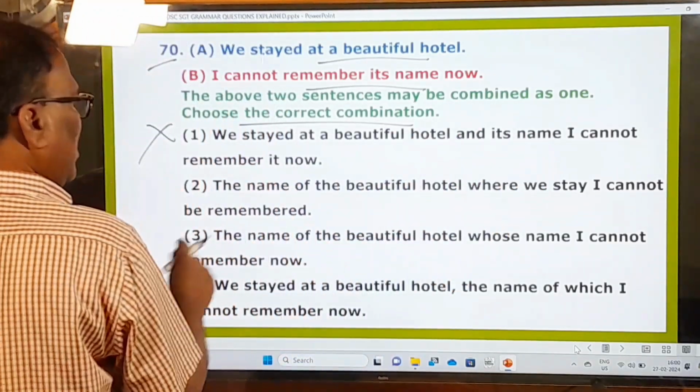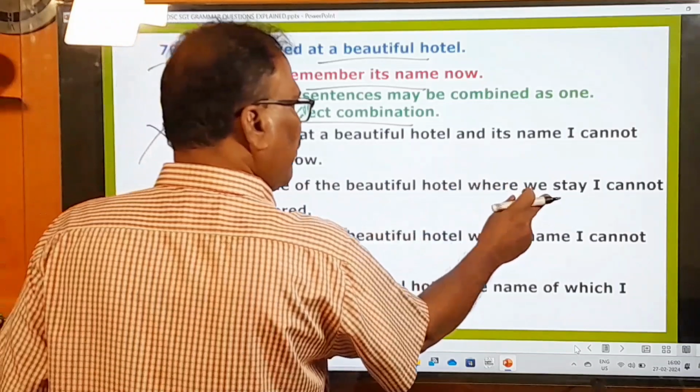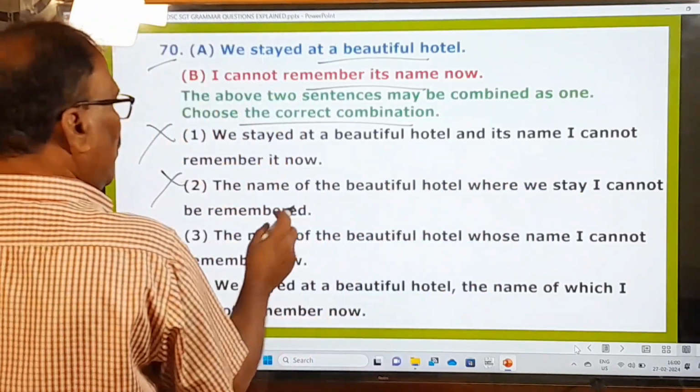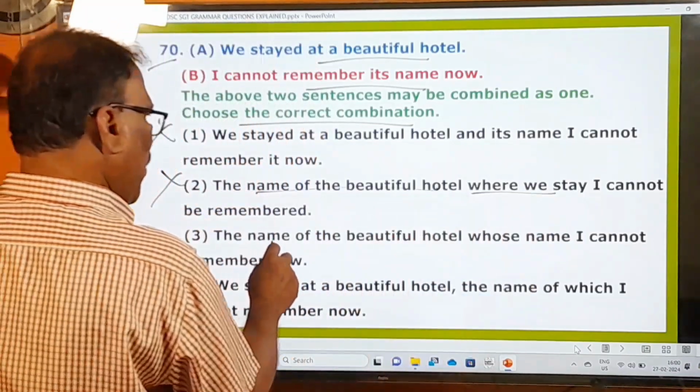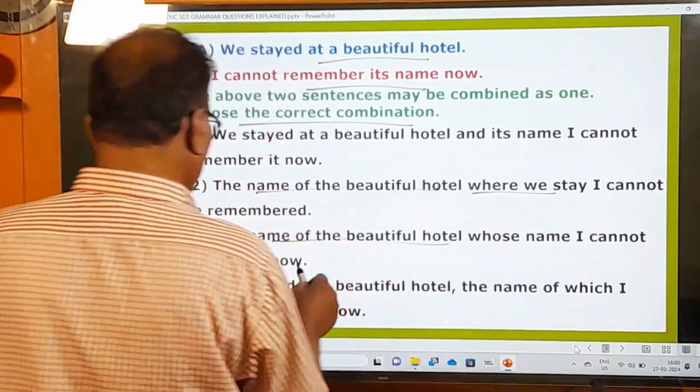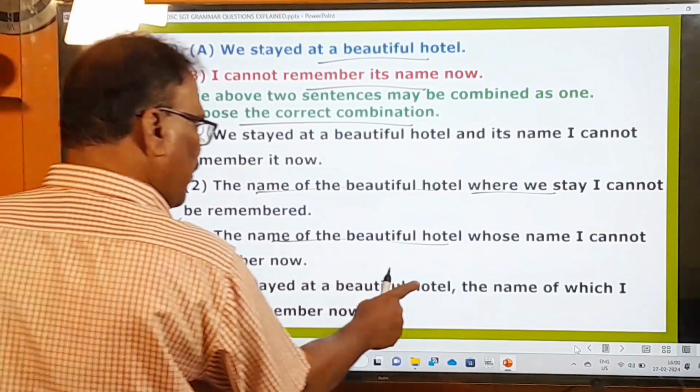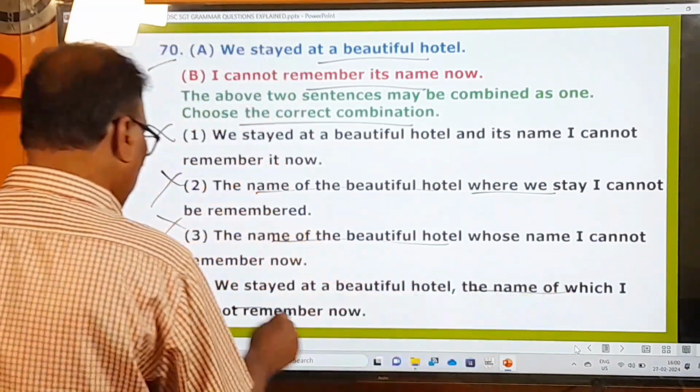No, you cannot say that. The name of the beautiful hotel where we stay, I cannot remember. No. You cannot say the name of the beautiful hotel whose name I cannot remember now. No. We stayed at a beautiful hotel, the name of which I cannot remember. The fourth one is the right one.